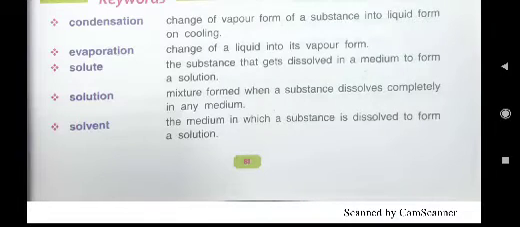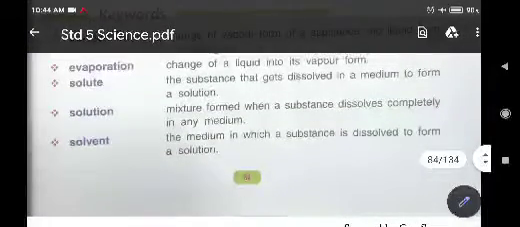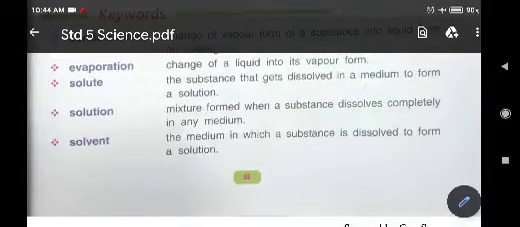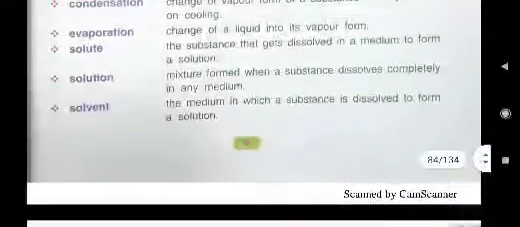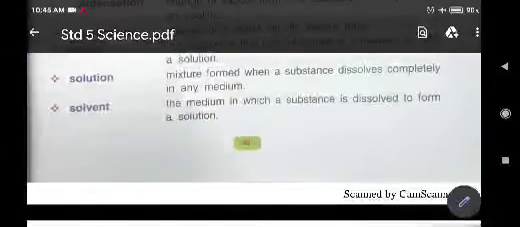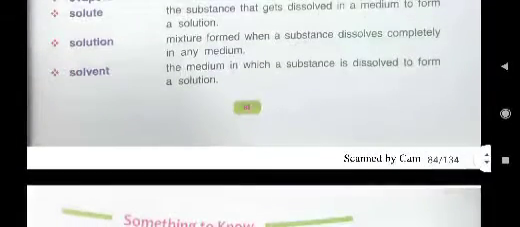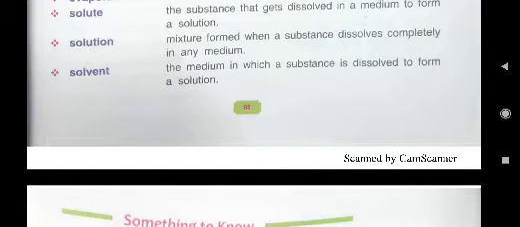Then we also read about solute. The substance that gets dissolved in a medium to form a solution is known as solute. Then you also read about solution. Solution is the mixture formed when a substance dissolves completely in any medium. Then about solvent, the medium in which a substance is dissolved to form a solution.